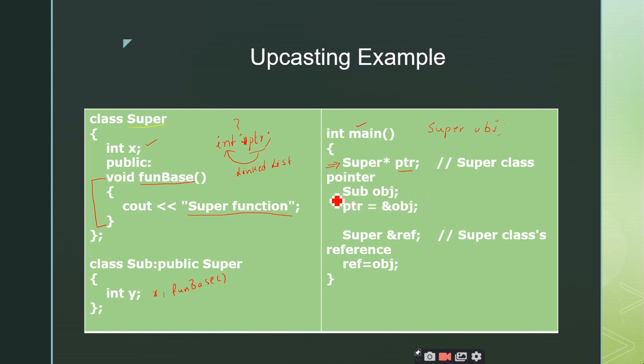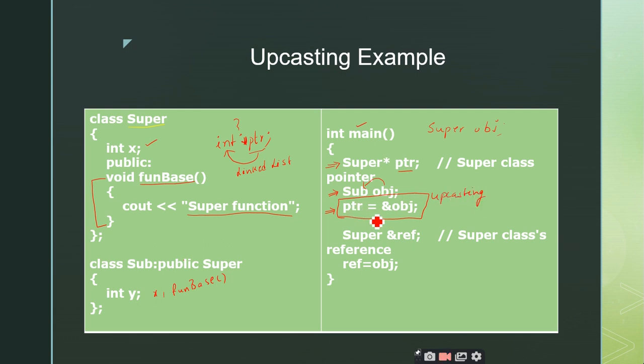Now go to the second statement. Sub. What is this sub? It is a subclass that I have derived from the super. And what does this statement do? Creating an object. That is what I am saying, you should always say the full statement. Creating an object is correct, but creating an object of which class? Subclass. So here I am creating an object of the subclass, and this is very important. This is where we are making use of the concept called upcasting.